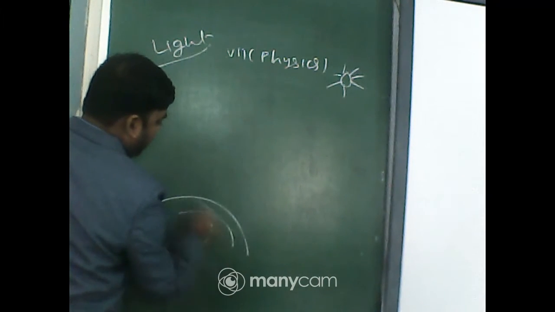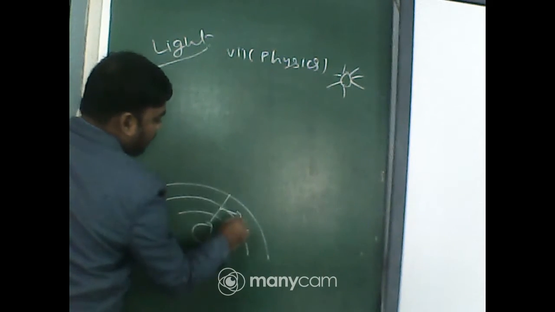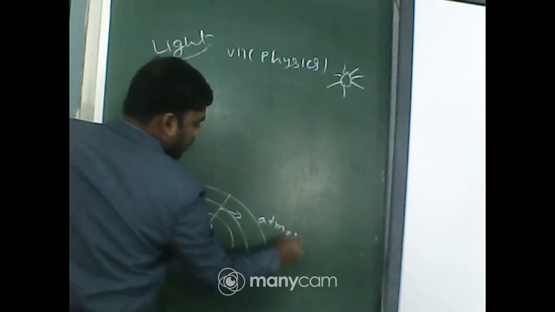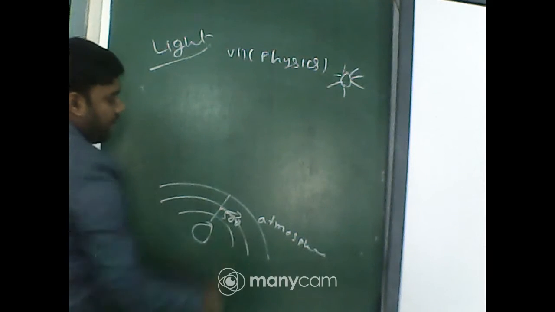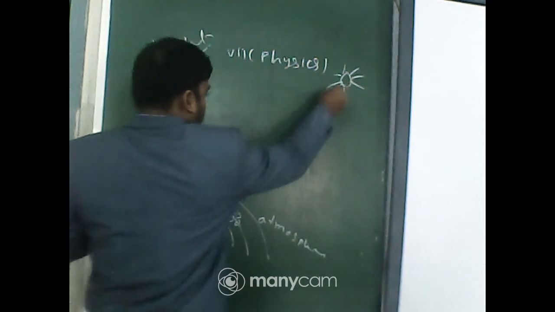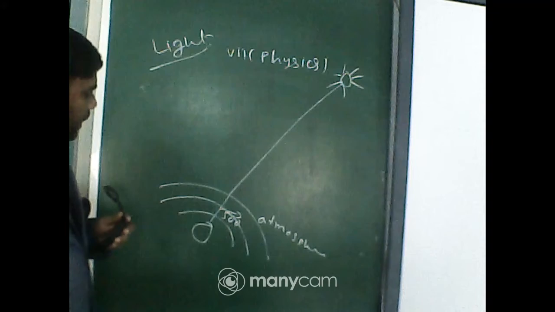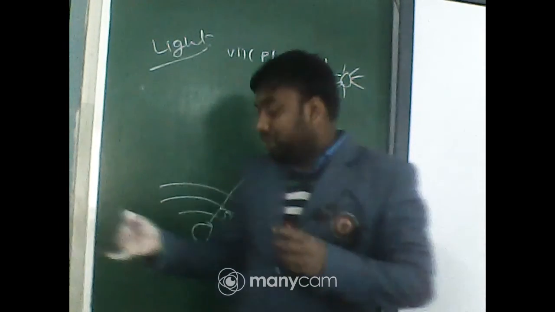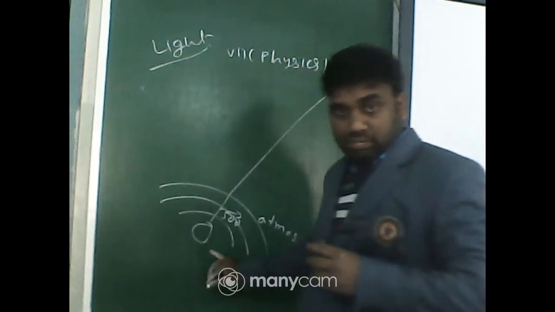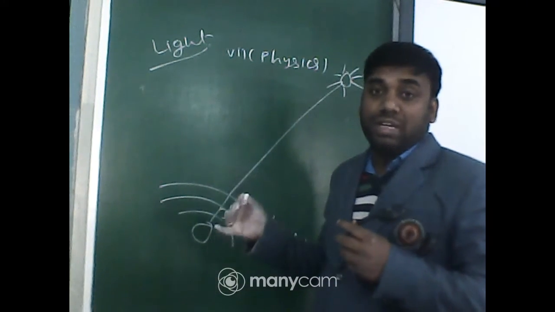About 500 kilometers up, there is atmosphere. Up to 500 kilometers is atmosphere, and most of the portion between the sun and the earth is vacuum, a blank place. Nothing is there, totally vacuum.